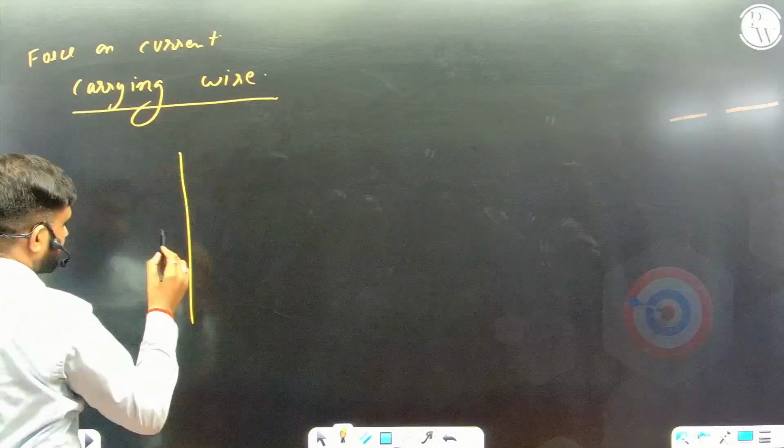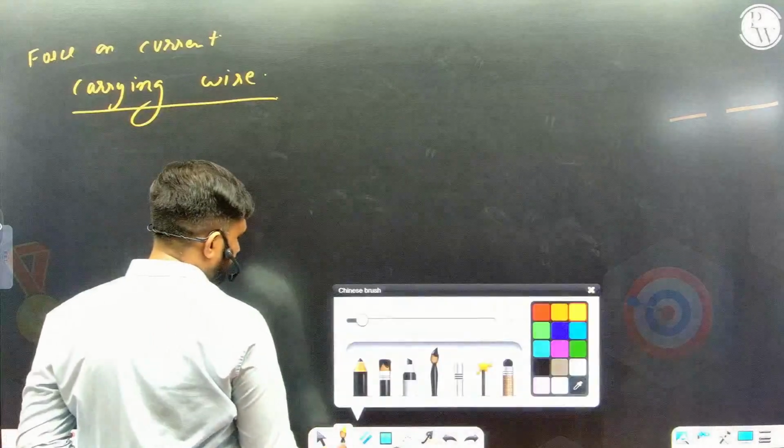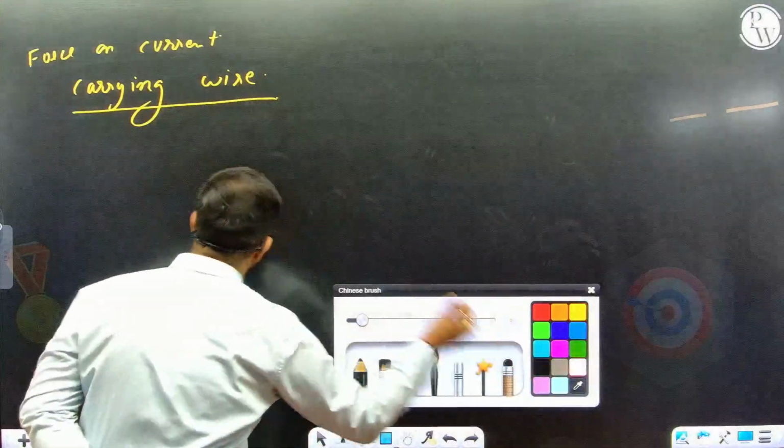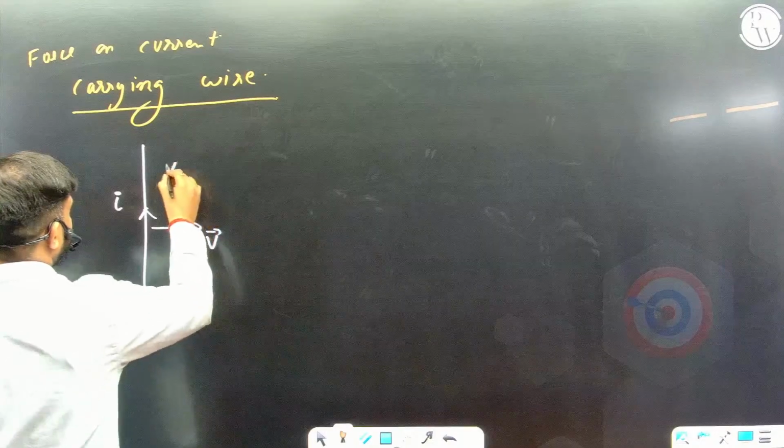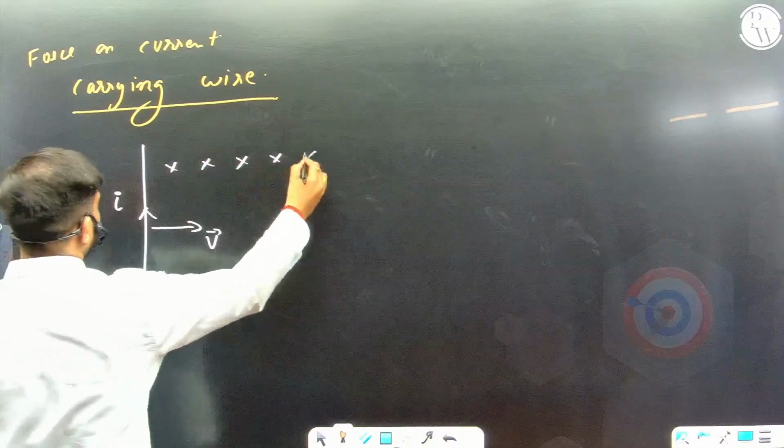Suppose I have any random wire. We'll start with the easiest one, a straight current carrying wire. It carries current I, and it is placed in a perpendicular magnetic field.